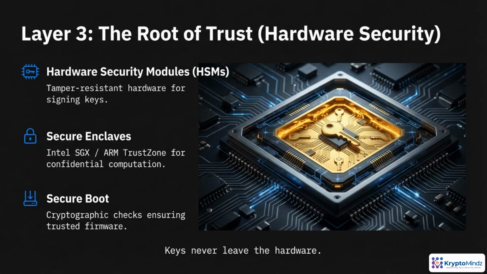Here we anchor trust directly in hardware. Hardware security modules are tamper-resistant devices that generate and protect signing keys so they can't be copied or exfiltrated through software attacks. Secure enclaves, like Intel SGX or ARM TrustZone, isolate sensitive computations even if the main operating system is compromised. Secure boot ensures the machine only starts with trusted firmware and code. Together, these guarantees mean critical keys effectively never leave hardened hardware.